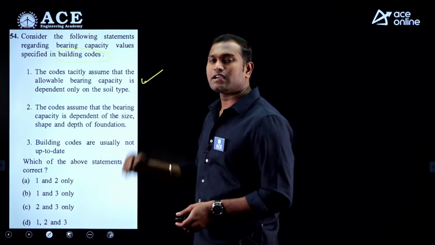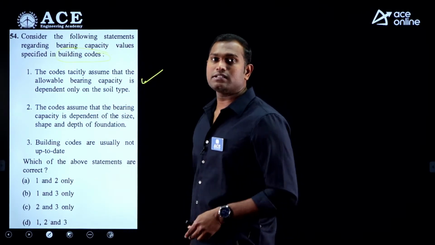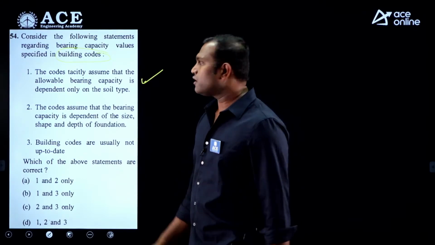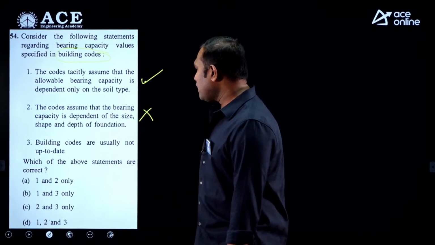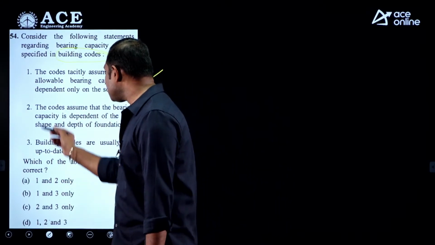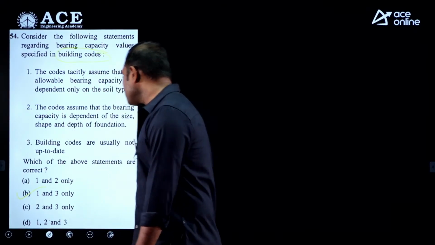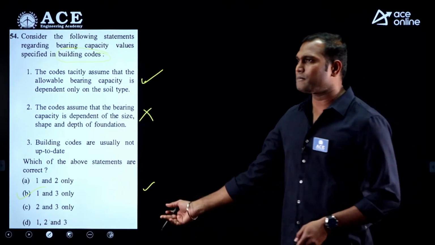The first point says it depends upon soil, but the second says it depends upon foundation details. If the first is correct, you can eliminate the second, and the only option that eliminates statement 2 is option B. So the correct answer is option B, without even seeing the third statement.